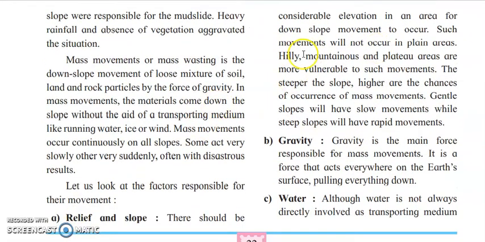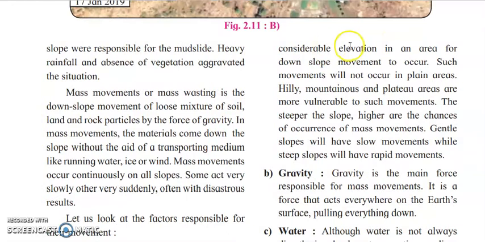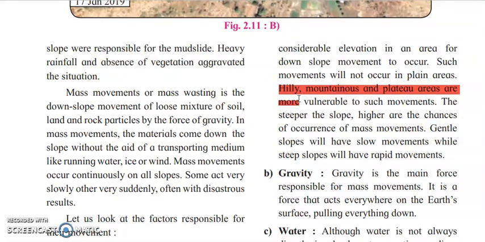Okay, so here you can write an explanation for that: there should be an elevation in an area, or a downslope movement should occur in such cases. Such movements will not occur in the plains. Okay, जो भी mass wasting के movements है वो plain area पे आपको कभी नहीं दिखाई देंगे. It occurs only in hilly areas, mountainous areas, plateau areas. Okay, जहाँ पे slope है. So basically the gentle slope will have slow movement, while the steep slope will have rapid movement.